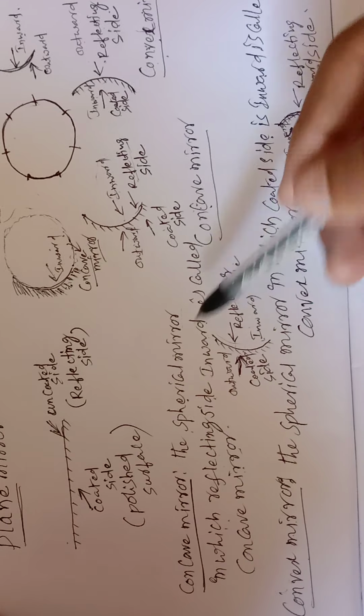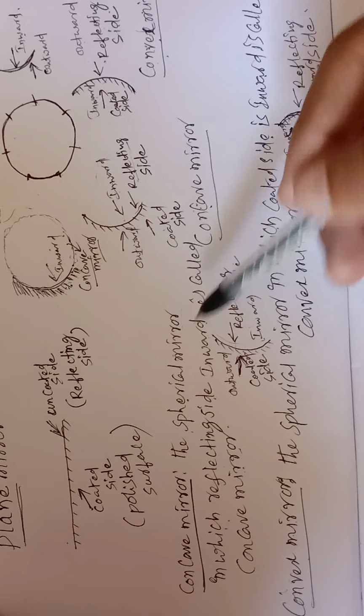You need to remember mirrors are generally of two types. One is the plane mirror, another one is the spherical mirror. The spherical mirror is further classified into how many types? Two types: one is the concave mirror and another one is the convex mirror. If you extend the concave mirror, you will get a sphere, which means the concave mirror is also a spherical mirror.